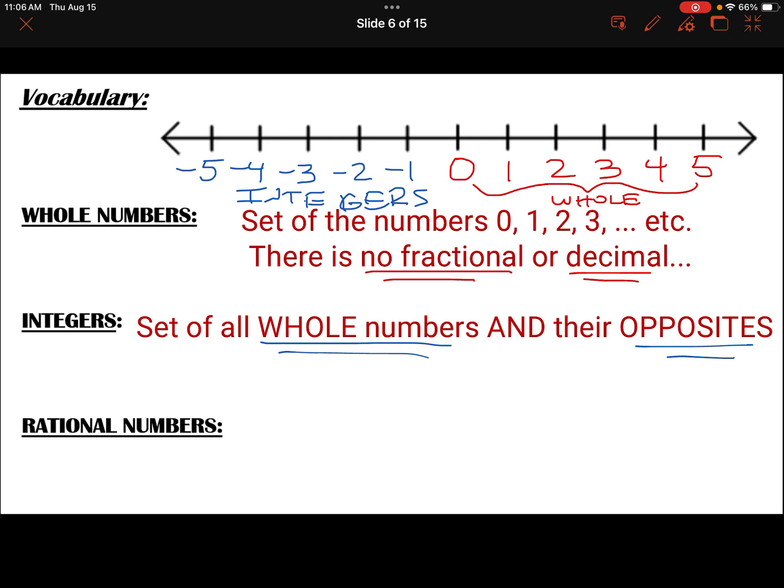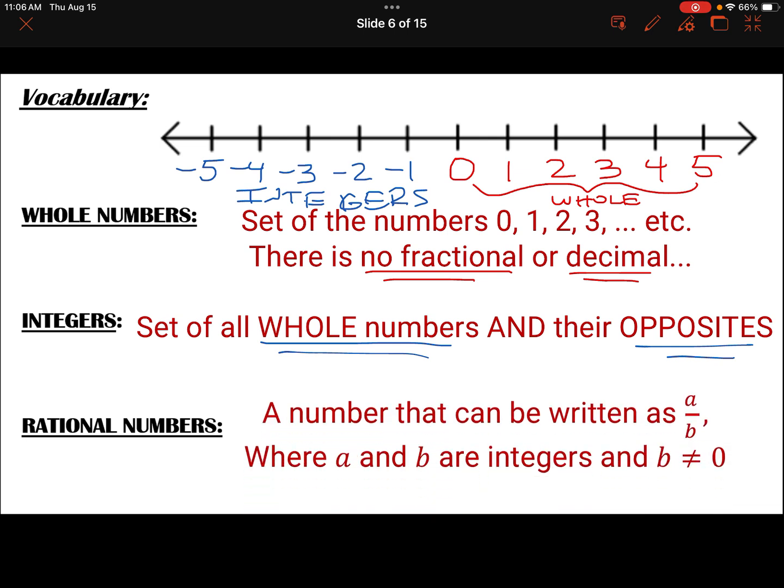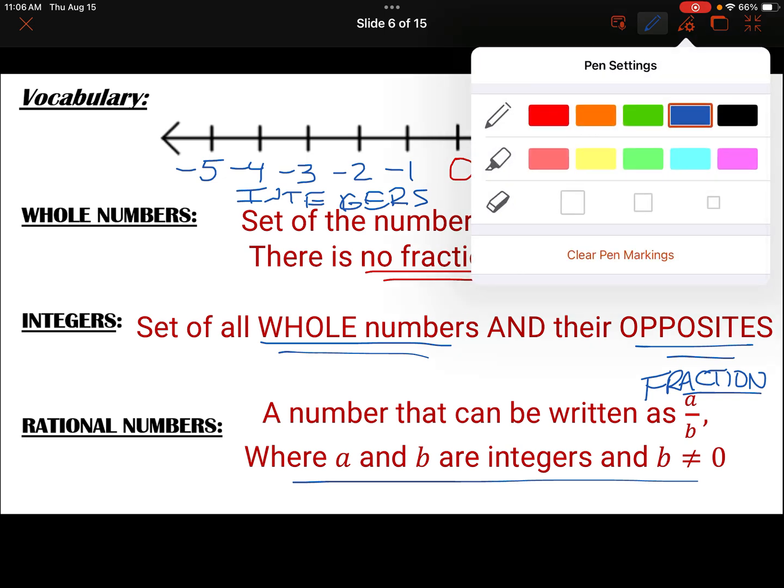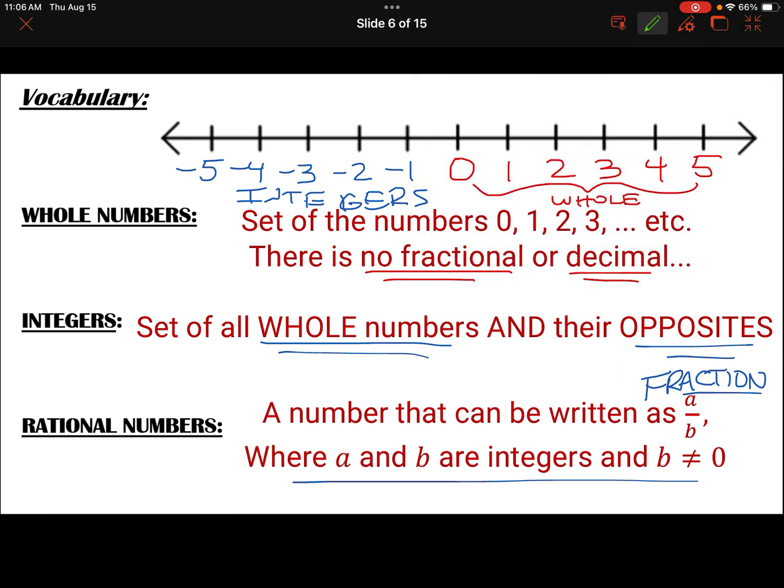Rational numbers, on the other hand, are anything that can be written as a fraction. An easy way of saying it is anything that can be written as a fraction. You don't need to necessarily fill it out, but it's basically that the denominator can't be 0, because that's impossible. The rationals would be all of the numbers that you see on this number line.